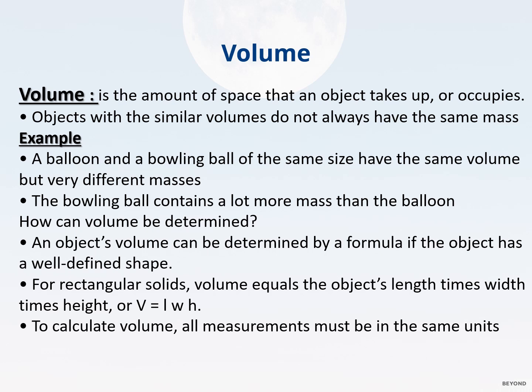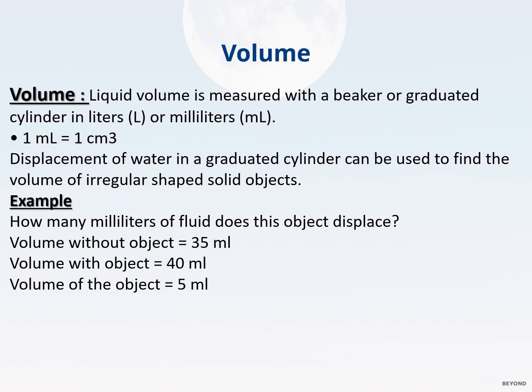Why? Because an object's volume can be determined by a formula if the object has a well-defined shape. Like what? Like we have a law: volume equals length times width times height. To calculate the volume, the measurements must be in the same unit. The length should be in centimeters, width in centimeters, height in centimeters, or meter, meter, meter. Okay, now we have the volume.